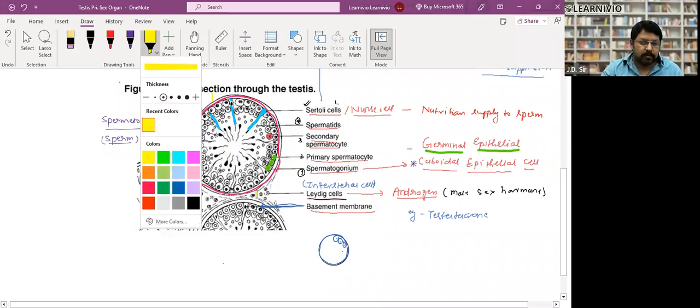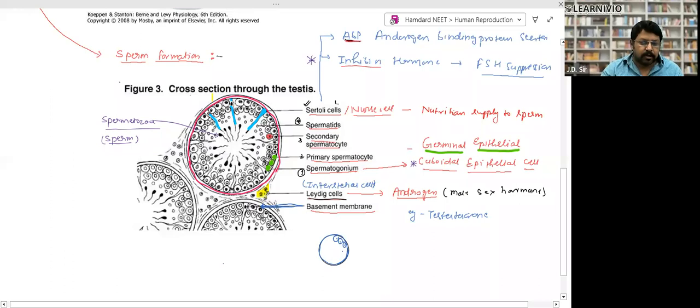Just look here. I'm talking about this part, the part between the seminiferous tubules. So the part between the seminiferous tubules, there are certain cells. The name of the cells are Leydig cells, right? They are called Leydig cells.